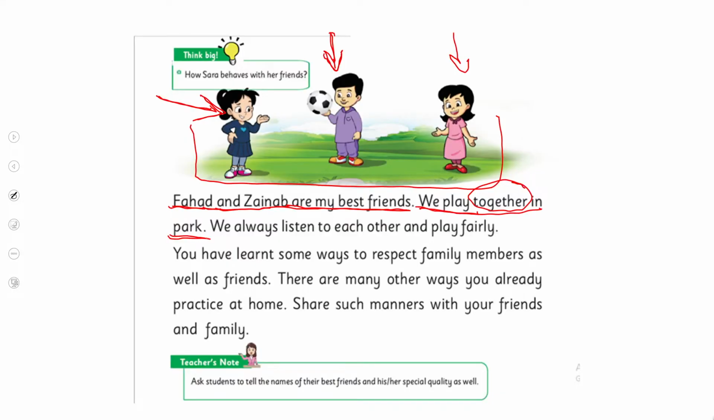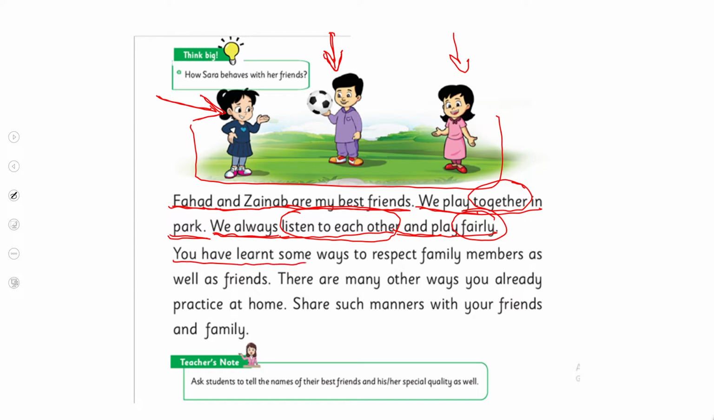Now put your fingers again where I'm reading. We always listen to each other and play fairly. So, another thing that we have read, we always listen to each other and play fairly.